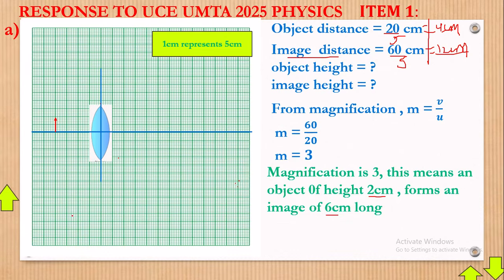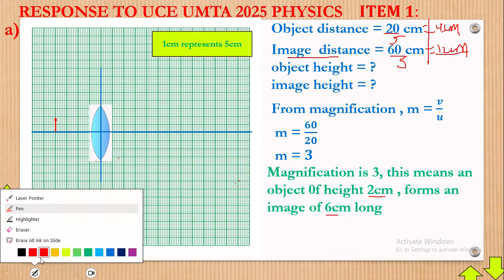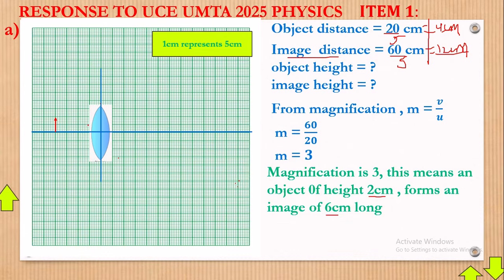The object will be at this level. Why this level, by the way? Because the distance must be 4 centimeters. Where are the 4 centimeters? Count from here: 1, 2, 3, 4. If you can count, there are 4 small squares here. You see that? That's why I have the 4 right here, as per the scale we have used.